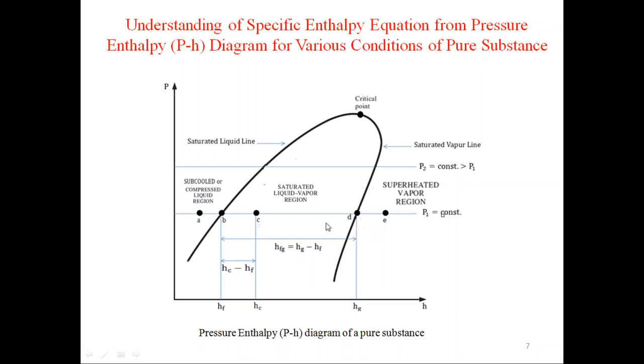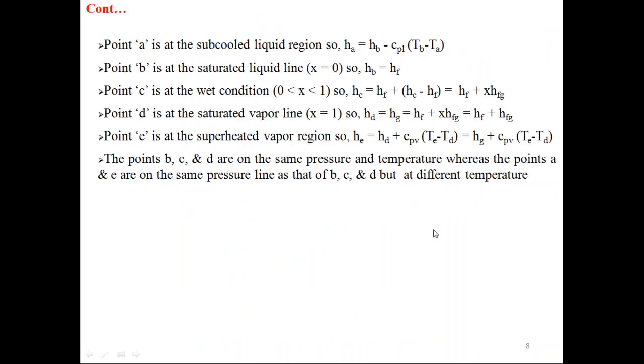But A, B, C, D, E have different temperatures. That is, TA is different from that of B, C, D. But TB is equal to TC equal to TD. And TE is different from TA and the other temperatures. But you must have noticed one thing. All these points A, B, C, D, E are at constant pressure equal to P1.